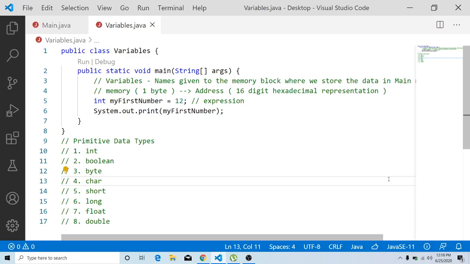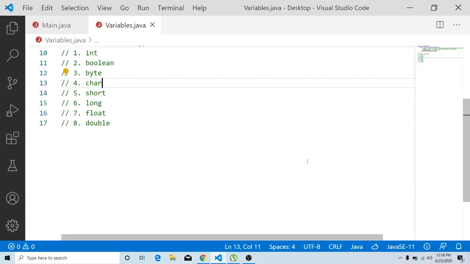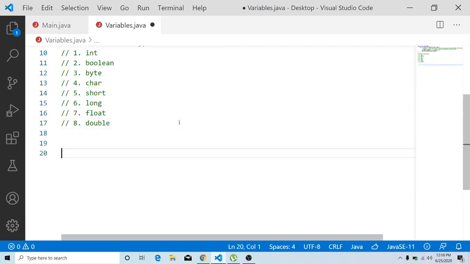In this video, we will be looking into the naming convention of variables in Java, and also we will be starting with the very first primitive data type called integer. So coming to the naming convention of variables in Java, the naming convention is very simple here.